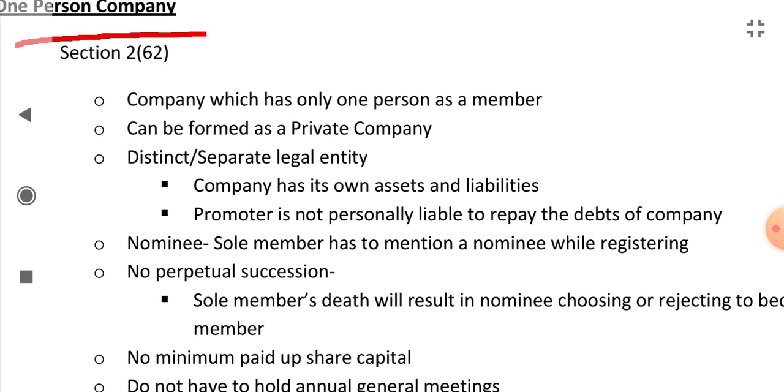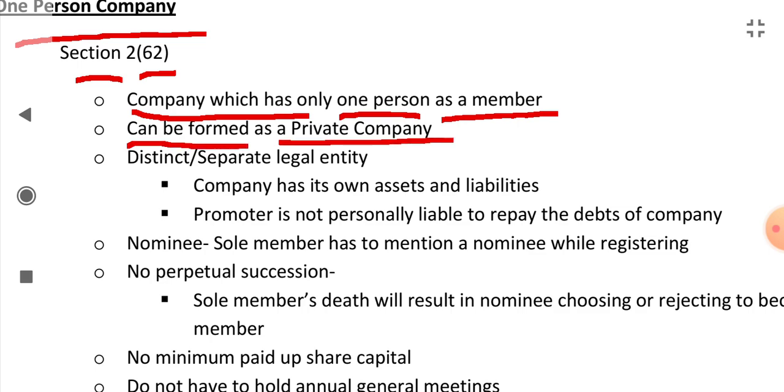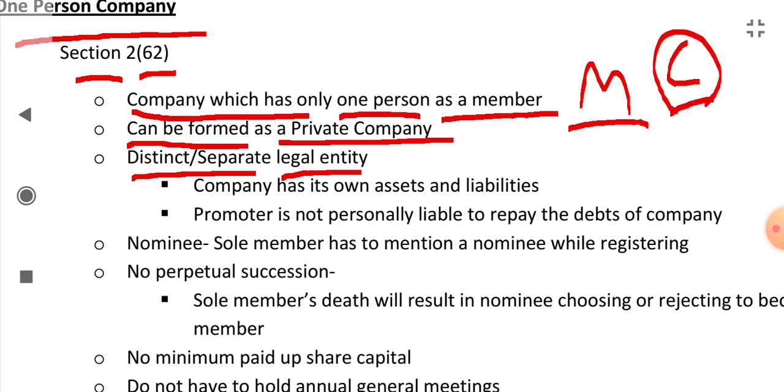In Companies Act section 2 clause 62, it is said that a company which has only one person as a member is a one person company. It can be formed as a private company. It has a distinct separate legal entity. If there is a member and there is a company, both have separate entities. Due to its separate legal entity, the company will have its own assets and liabilities.